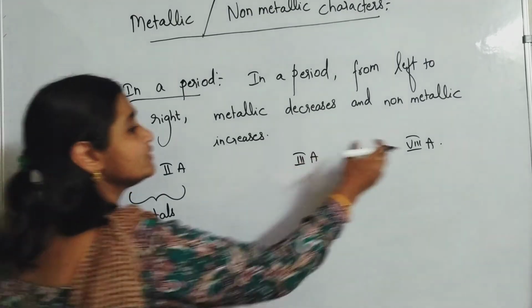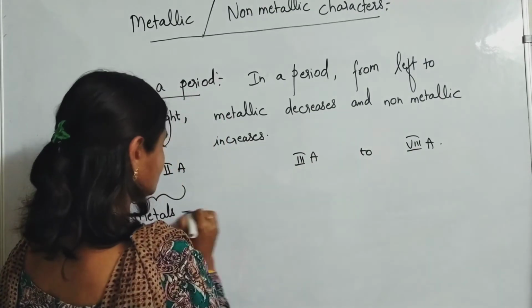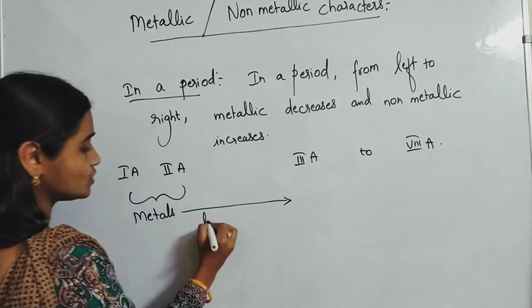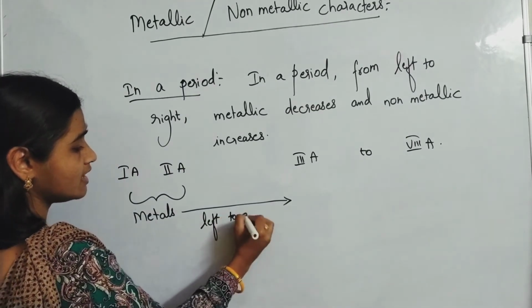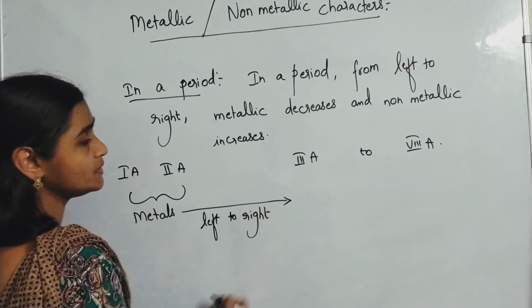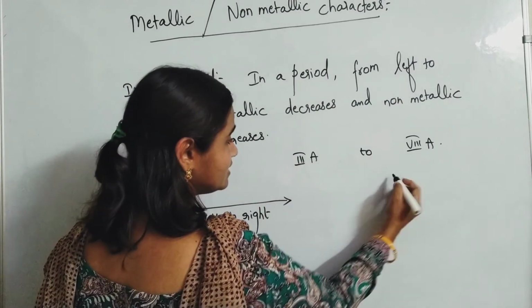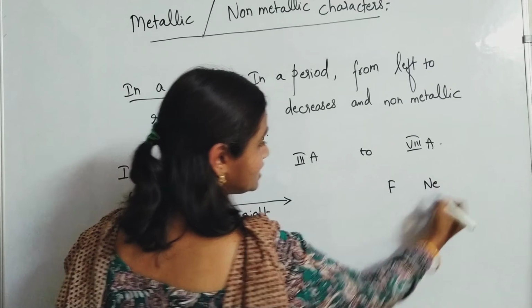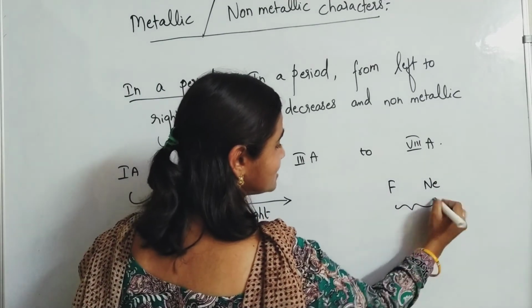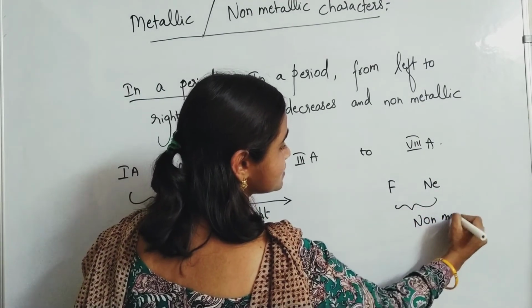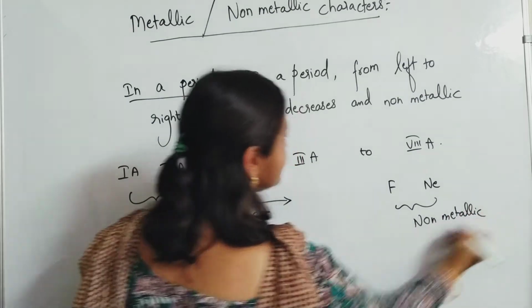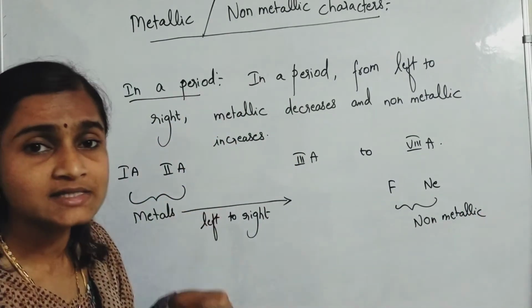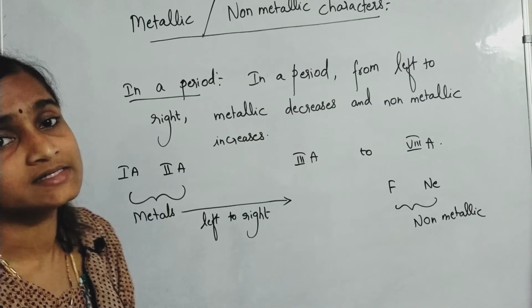Okay, and 3A to 8A. As you are moving from left to right in a period, 3A group to 8A group. Suppose fluorine 7th A group, neon 8th A group. Both are what? Non-metals only, no? So in a period from left to right, what happens? Metallic character decreases and non-metallic character increases.